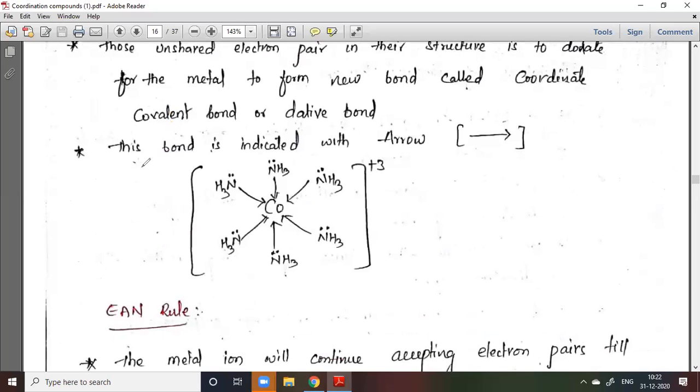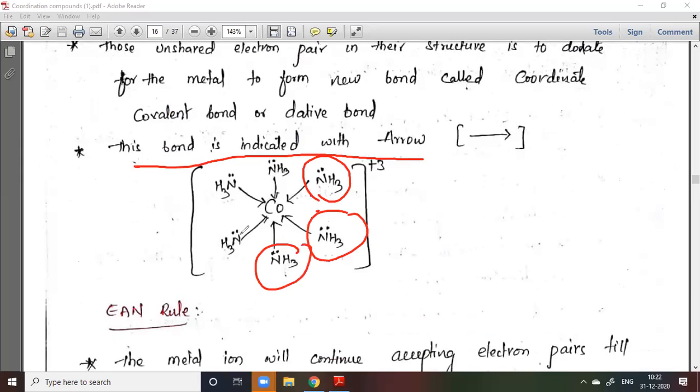So you can also observe here the bond indicated with the arrow. You can observe here this +3, this ammonia, and this ammonia. All this ammonia is donating its lone pair to the central metal ion, that is the cobalt here. So here it is donating its lone pair to the central metal ion.